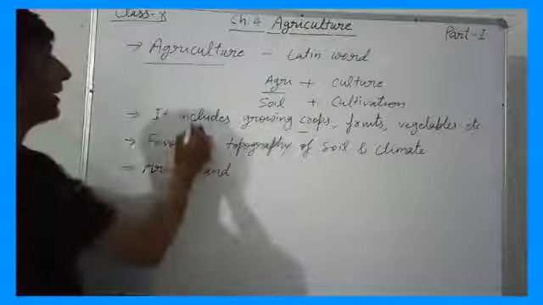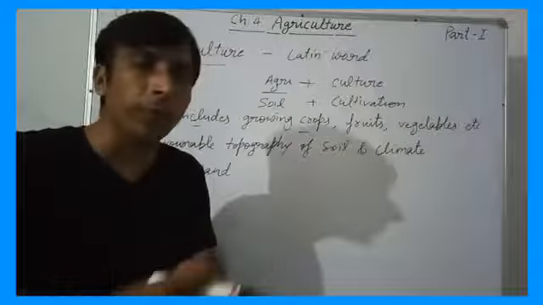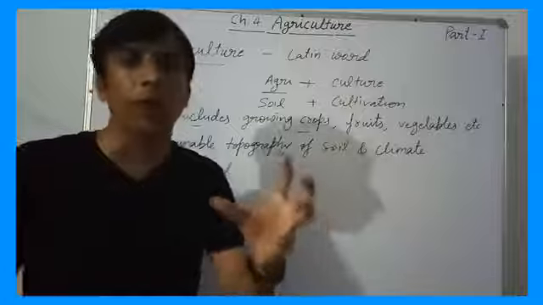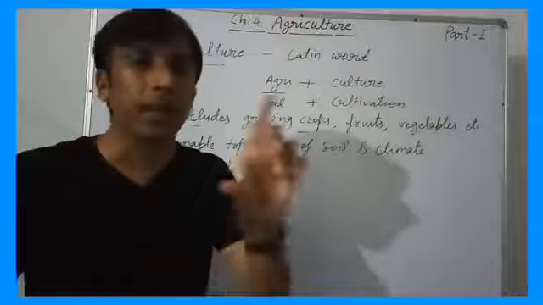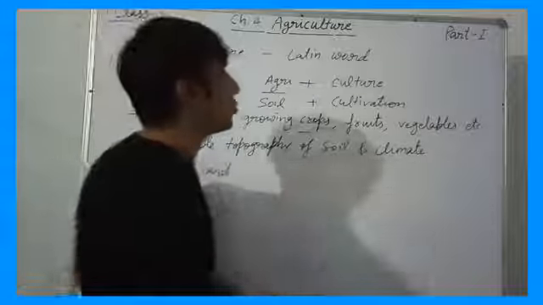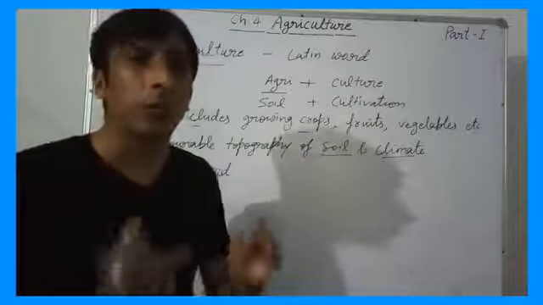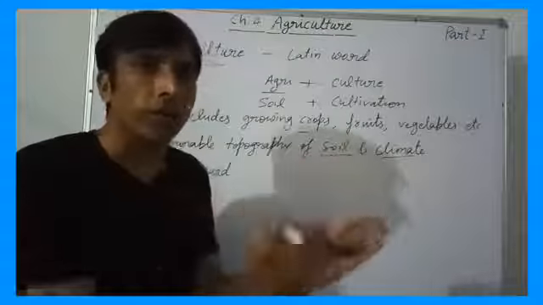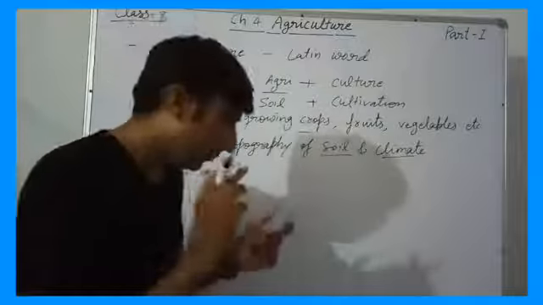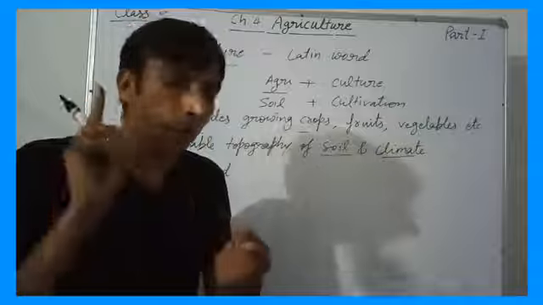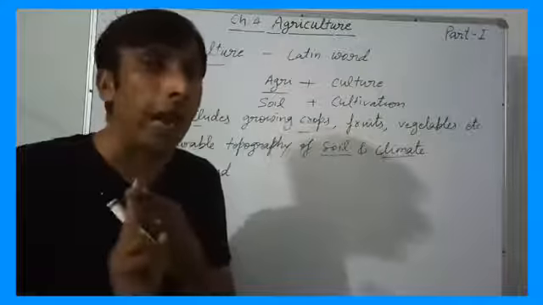So agriculture consists of these activities, and for these activities favorable conditions are very necessary for growing any crop. For a particular crop we have to get the particular favorable topography and climate. These are two main factors, soil and climate. Soil should be very fertile for that crop. For example, in a particular region, a particular kind of crop is grown. Take the example of wheat, right? We should have clay soil, and this is alluvial soil.